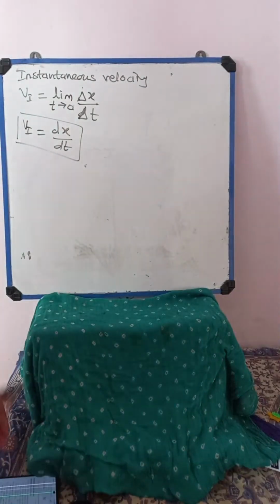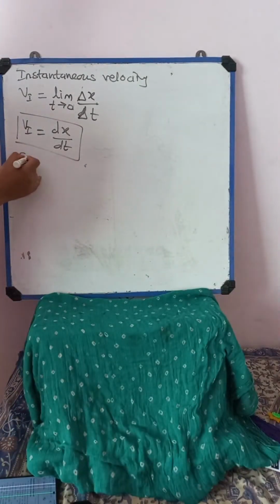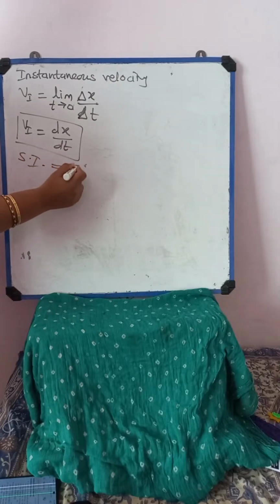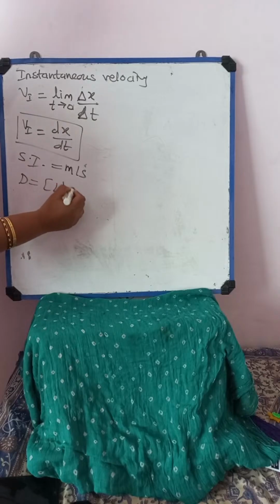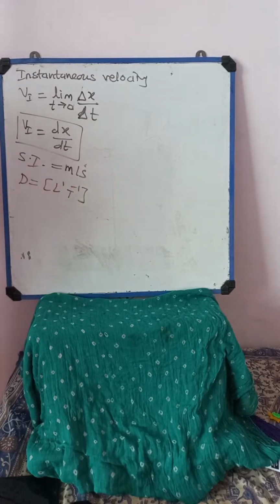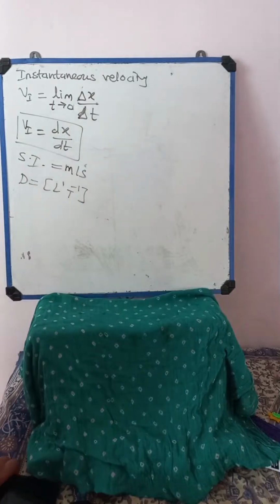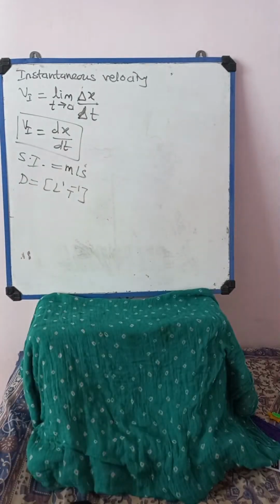And here the instantaneous velocity SI unit is the same, meter per second, and dimensions are L1 T raised to minus 1. It will remain the same. Getting this? Or we can say that the rate of change of displacement with respect to time is nothing but instantaneous velocity.